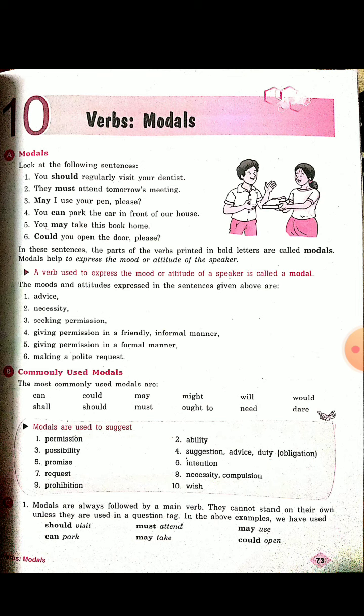That is taking permission. Then, you can park the car in front of our house. That is giving permission in a friendly, informal manner. You can park your car in front of our house. You may take this book home. Now this is giving permission in a formal manner. Could you open the door, please?